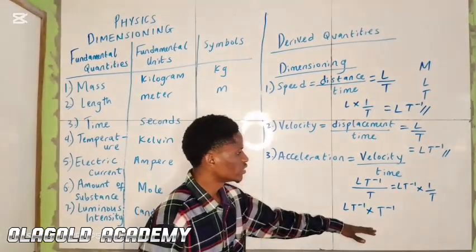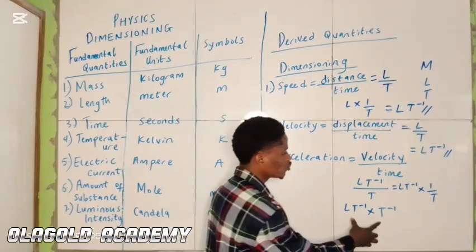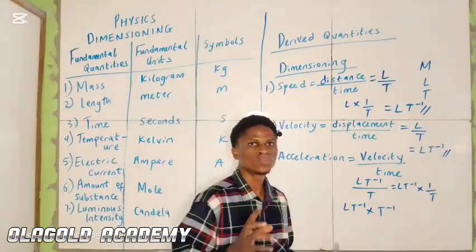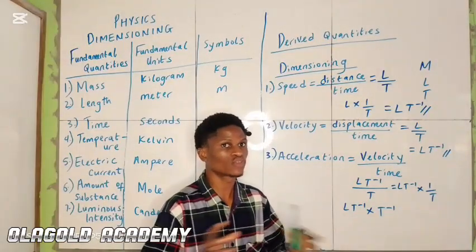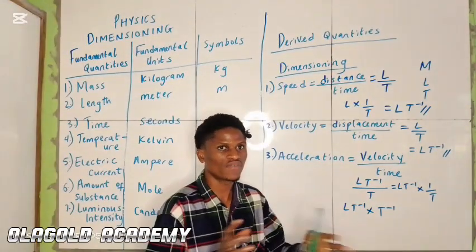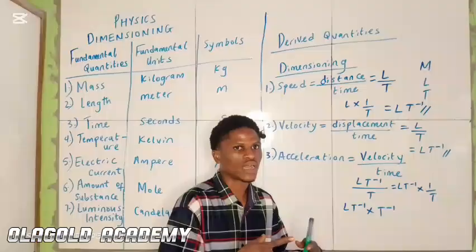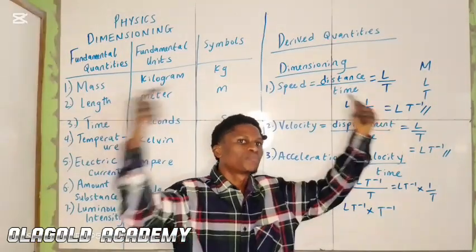So in indices, if we have two particular quantities or variables multiplying each other, what do we do? We add their powers.